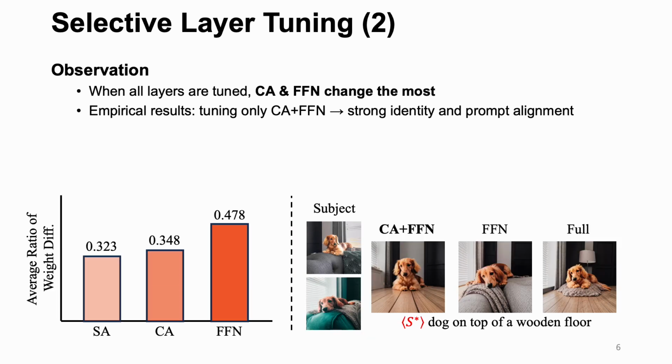In this slide, we further inspect layer-wise weight differences after full fine-tuning. As shown in this bar chart, CA and FFN layers show the largest weight changes, which means they carry the most subject-relevant updates. Empirically, we also confirm this finding. When tuning only CA and FFN, the model can preserve the subject identity.